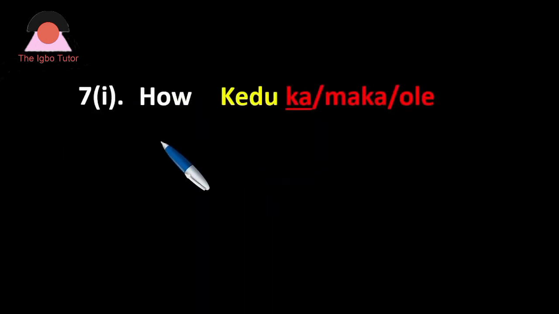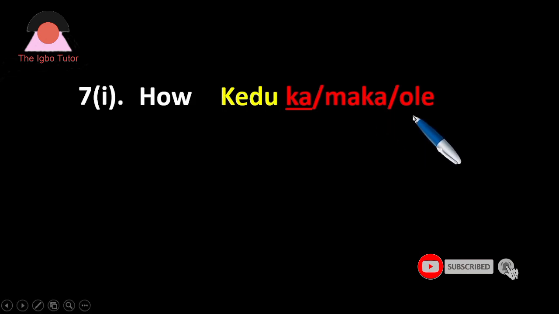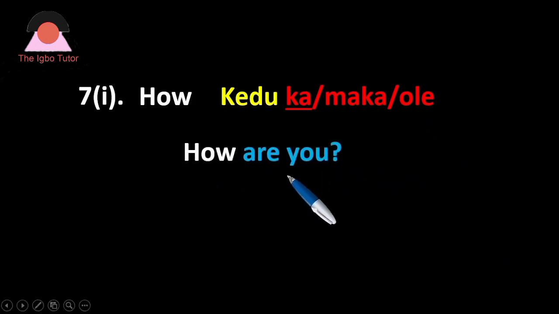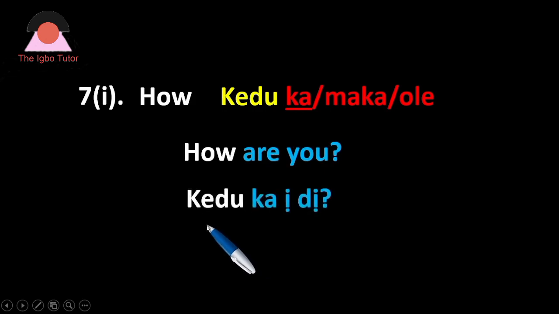Okay, we now go to question number 7, which is how. There are 3 ways to ask question with how. We can use ka, we can use maka, we can use ole, as I said earlier. Let's consider them one after the other. How are you? When you are simply asking question using are, you use ka for it. Let's see the Igbo version. Kedu ka ede, kedu ka imere, or whatever you want to say. They are all talking about how are you, how do you do, and things like that. That is when you use ka for the Igbo version.